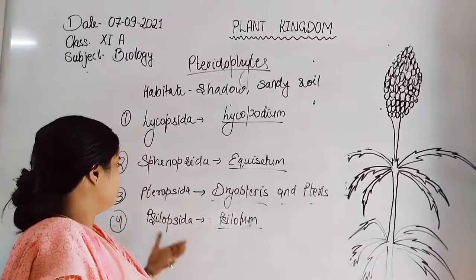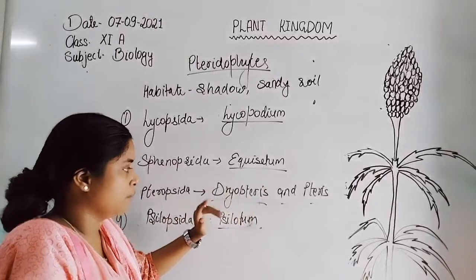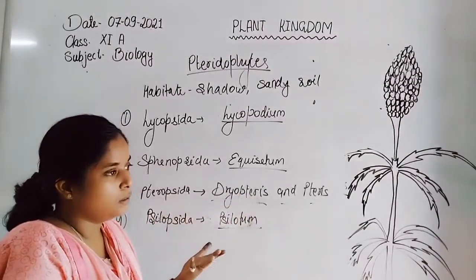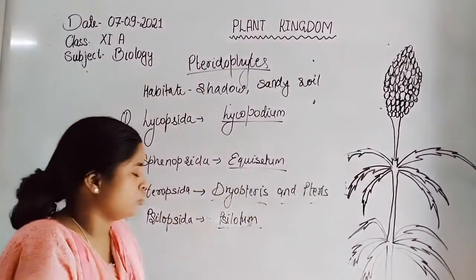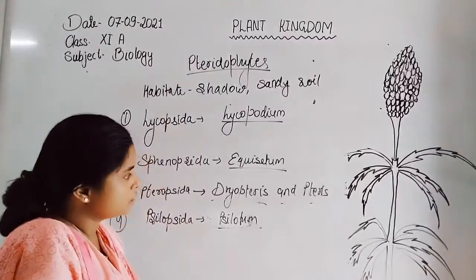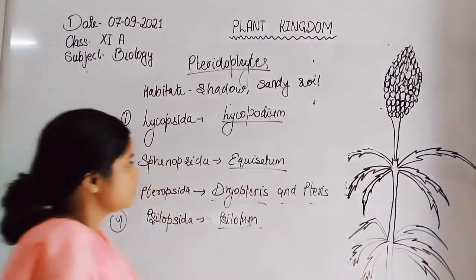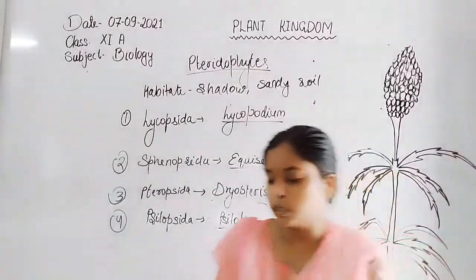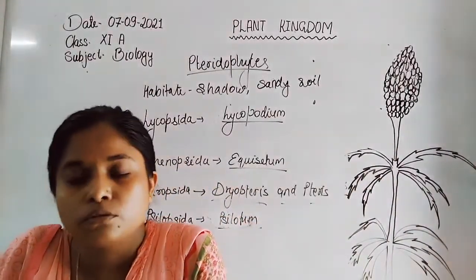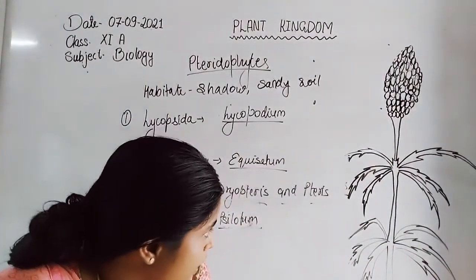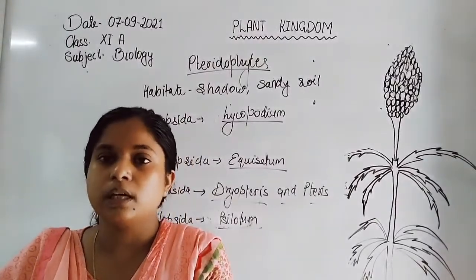If we compare with the Pteropsida class, the members show the spores on the abaxial surface of the leaf. Now Psilopsida is simply the well-developed Psilopsida, and Equisetum is the horsetail, also known as the horsetail plant of Pteridophyta, which also shows distinct characteristics as compared with Selaginella and Salvinia. So overall these are the characteristics.